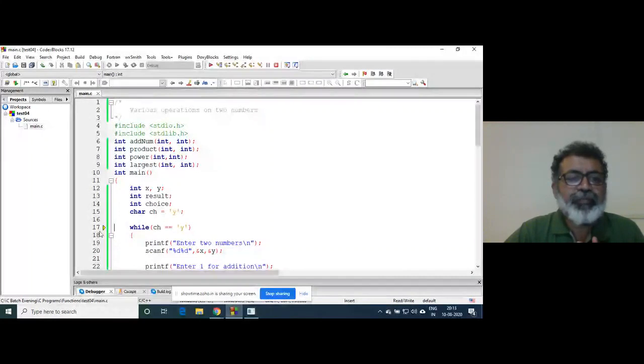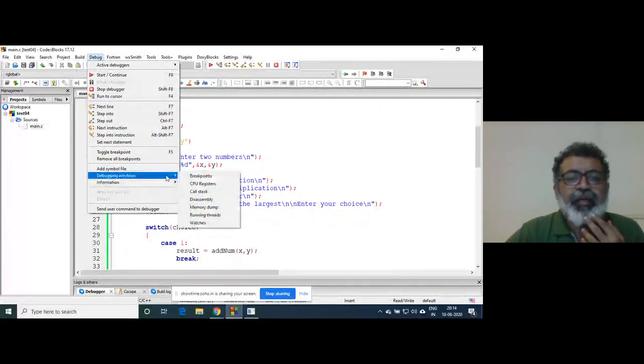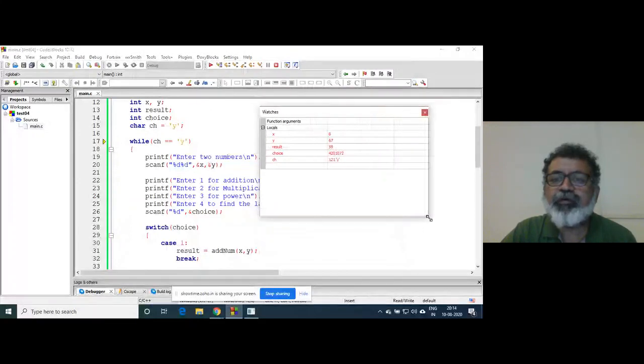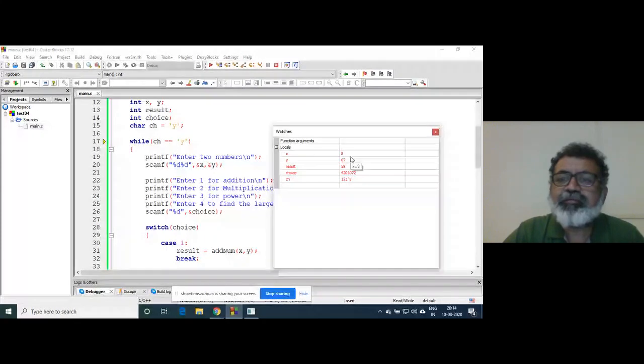You can see here, right? The yellow line is there, so right now control is here. I have taken control because of the declarations, all these things. Now, if I go here in the debug window and press the watches, you can see a lot of things here. I hope everything is visible. I cannot change the font size here.